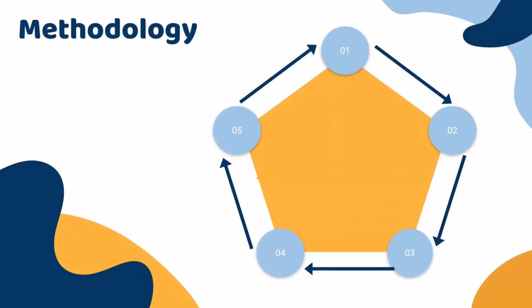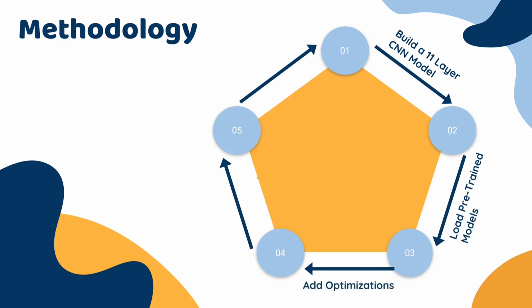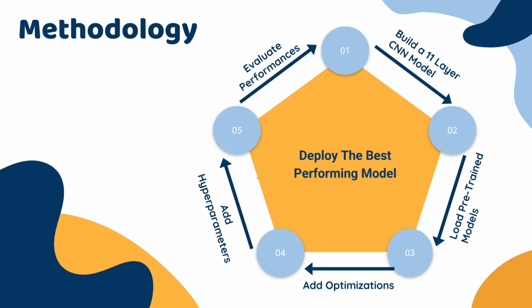For developing the model, we have divided our work methodology into 5 parts. It starts with building our 11-layer CNN model. Then we load the pre-trained CNN models. After that, we add some optimizations with a view to achieving better performance from the models. Then we add hyperparameters to have a detailed understanding of the performances. Then we observe and evaluate the performances. And finally, we deploy a web app using the best performing model.